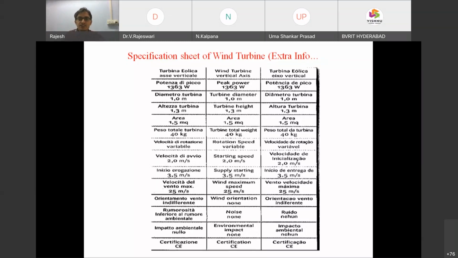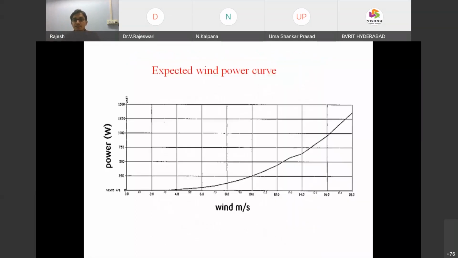This is in general. Then the turbine height, the swept area, and even the variable rotational speed matter. What type of generator will we use, whether DFIG, SCIG, PMSG, or any DC generator? So it is up to you. Based upon the type, how much power we get, this is the expected wind power curve.